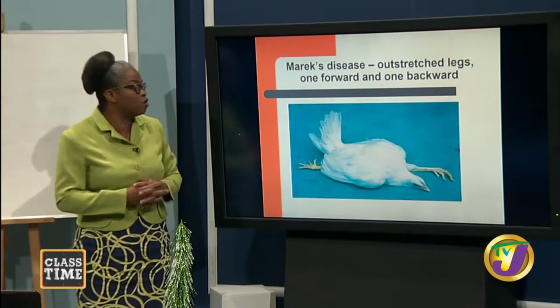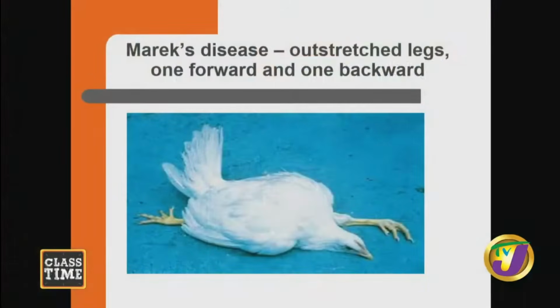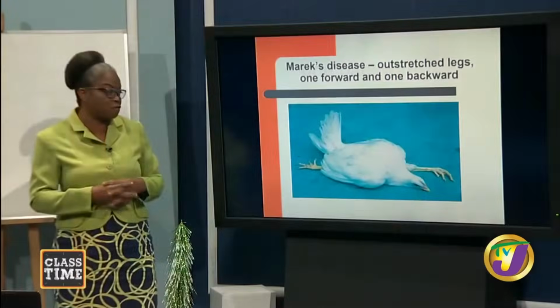We want to move on now, and you're looking at a picture of Marek's disease, and this is just one of the symptoms. You're seeing where the chickens have what we call outstretched legs. These legs can't bend at all. One forward and one backward. Sometimes the neck is twisted in a very uncomfortable position, and it's difficult for these chickens to really survive and to be productive in the flock.